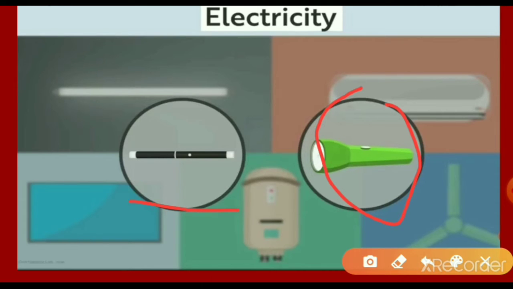So why do we have to use LED bulbs? In LED bulbs, instead of using tungsten filament bulbs and tube lights. So these are the suggestions to save electricity, and these are the daily activities in which we use electricity. So I hope you all have understood the importance of electricity.